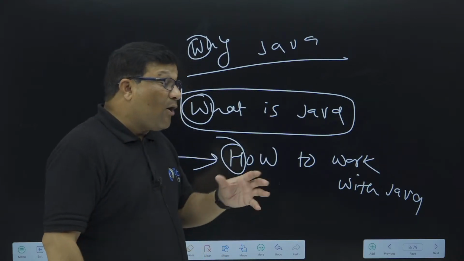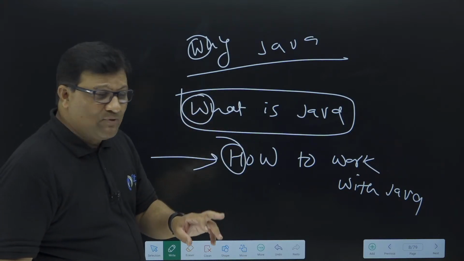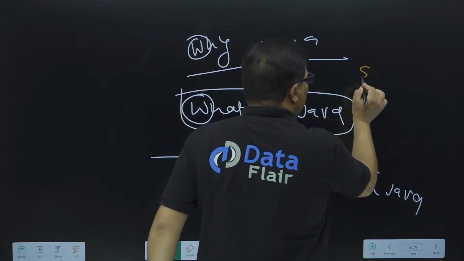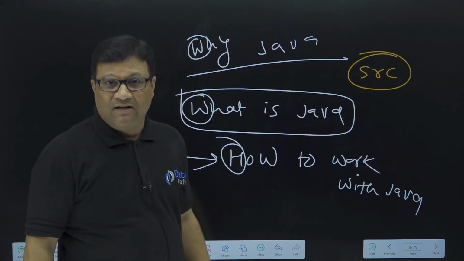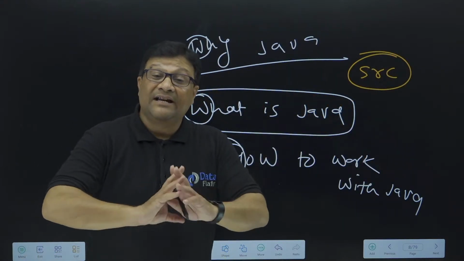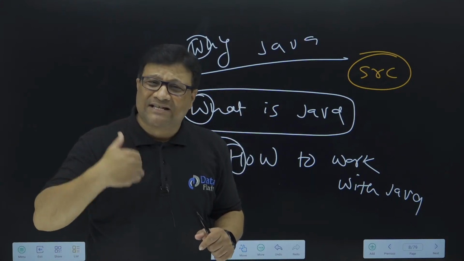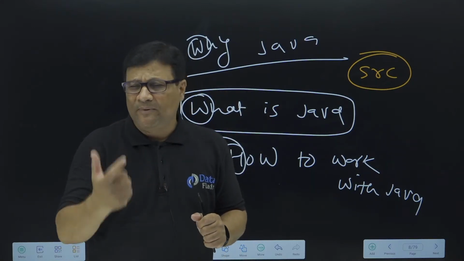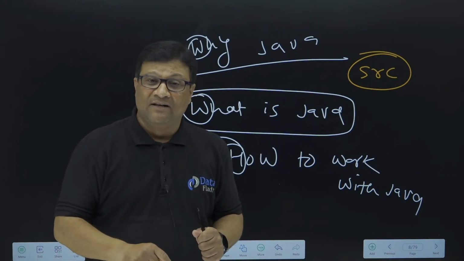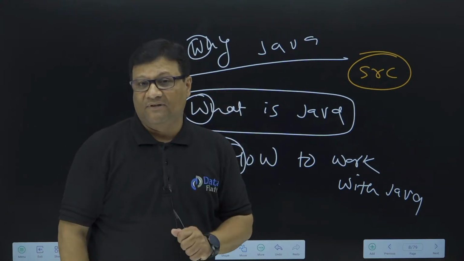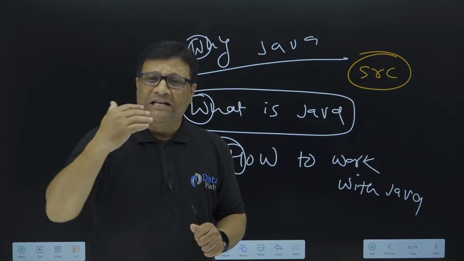So, how to install Java. Once Java is installed, then how it is an open source language, because once you install Java, there is a folder installed with the Java installation, the SRC folder, and this SRC folder contains the complete source code of Java. What is JVM, what is JRE, all these things you will be able to understand once you install Java in your machine, and only then is it possible to understand the architecture of Java. So I'll start all this technical concept from my next session.